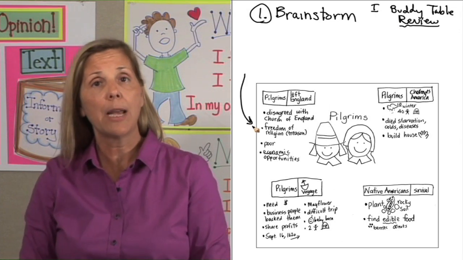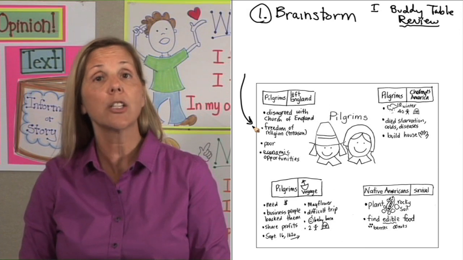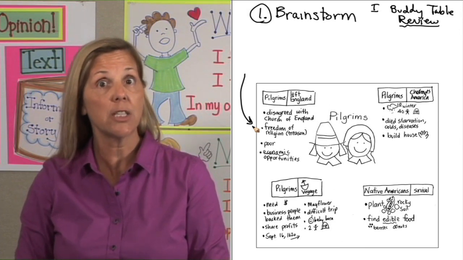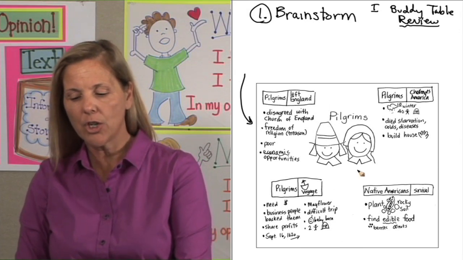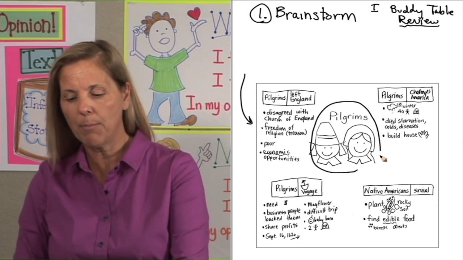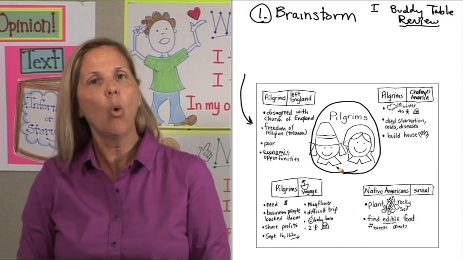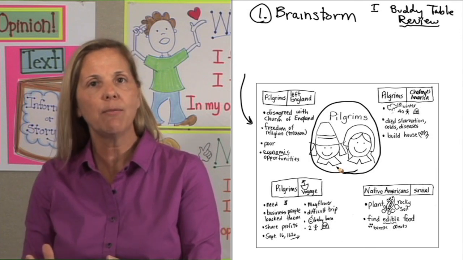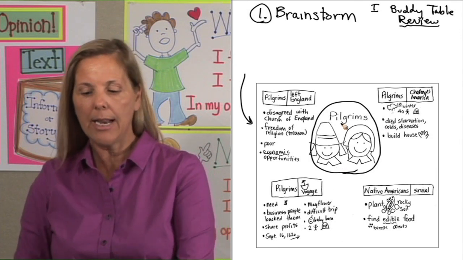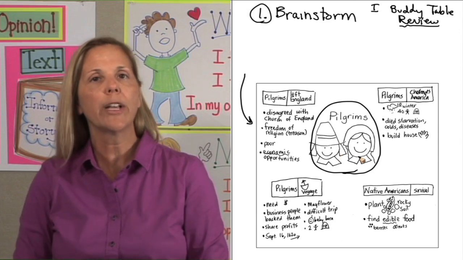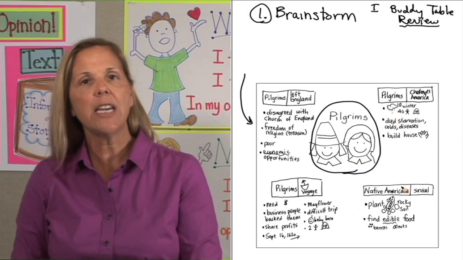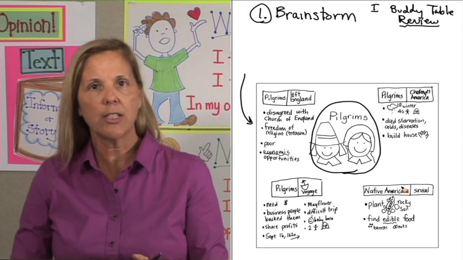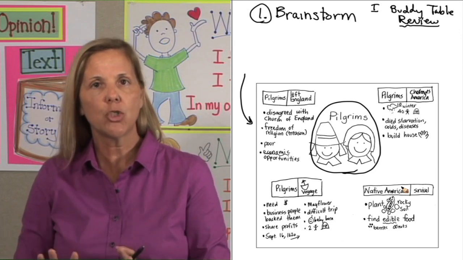Down below on my page, you see a chart that's almost completed from this particular brainstorm. How this started was first, I just had a picture of pilgrims up on a big piece of butcher paper, or I could put this on my document viewer on a small sheet of paper. And I wrote pilgrims, and I drew a quick little picture in the middle of the sheet. Everything else that you see here was not on this brainstorm. It came from the students.